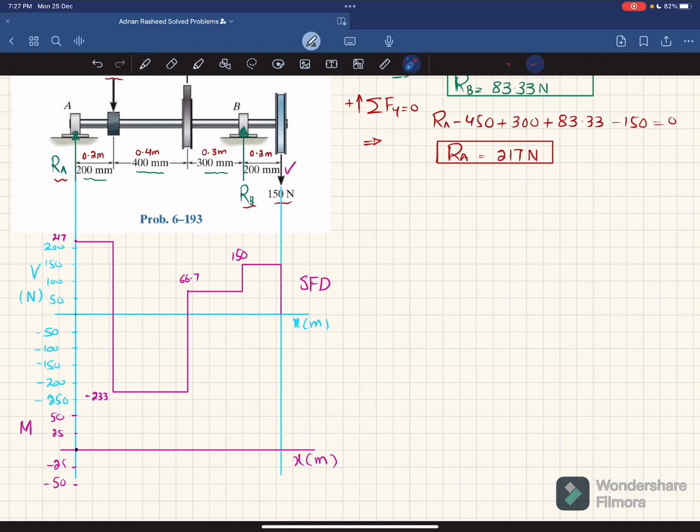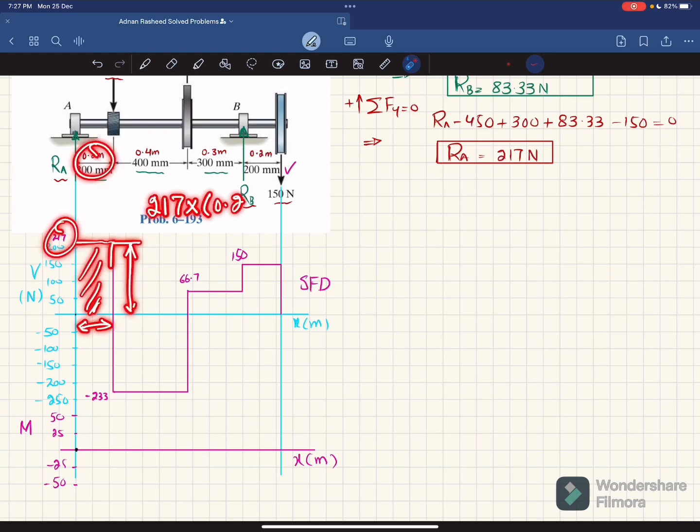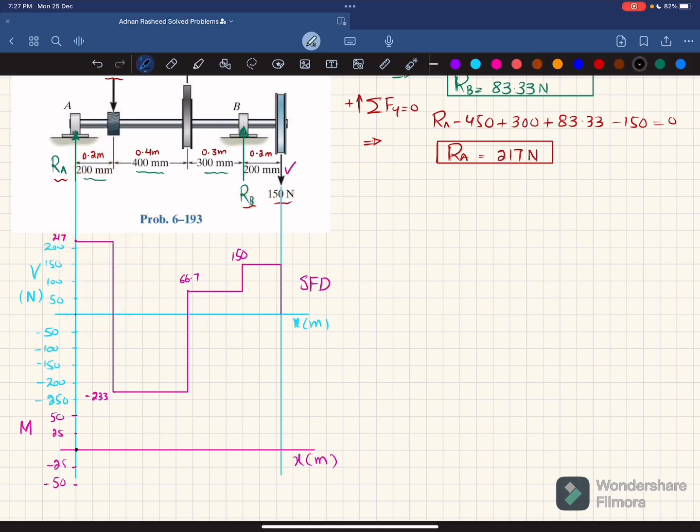Now the first area under the shear force diagram is this area. You can see this height is 217 and this width is 0.2. So 217 multiplied by 0.2 is equal to 43.3 Newton meter. So we'll locate 43.3. This point is 43.3 Newton meter. The unit is Newton meter. You can see the shear force is a horizontal line with 0 degree, so the bending moment will be 1 degree higher and the slope will be increasing. So we join these two points using a straight line.